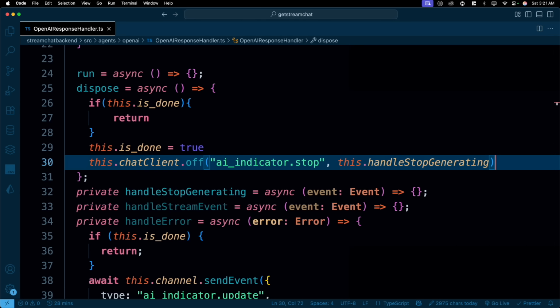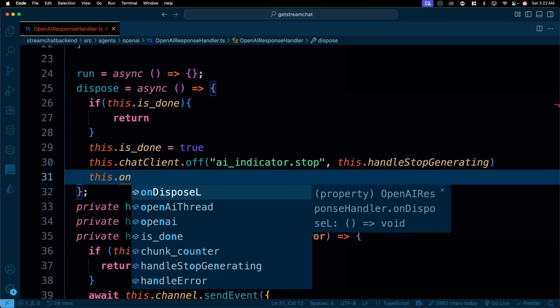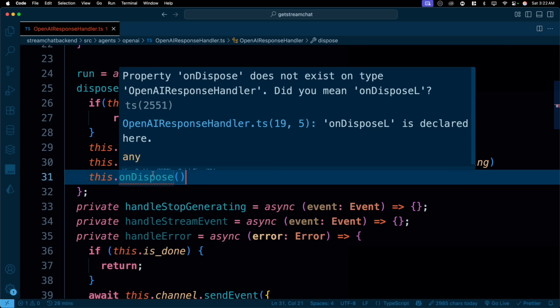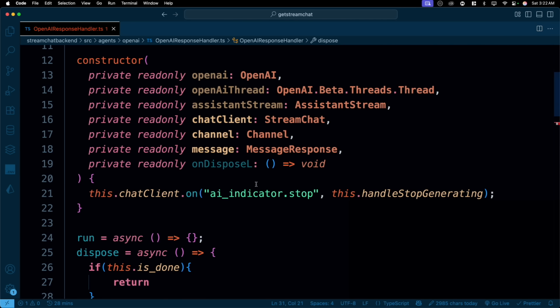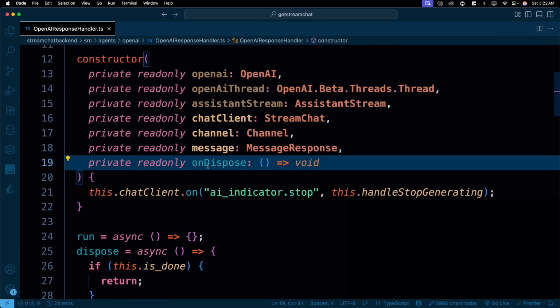And we can say this dot on dispose, and we can just run this. All right, property on dispose does not exist. This shouldn't be happening, but let me check this. It should be available to us in the constructor. Oh, my bad. Typos, sorry.